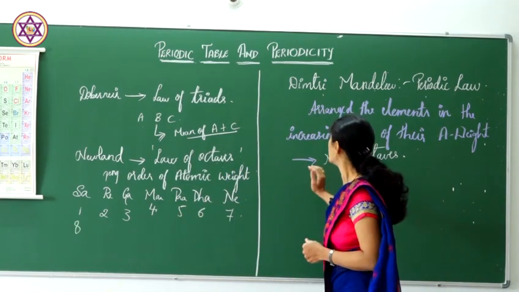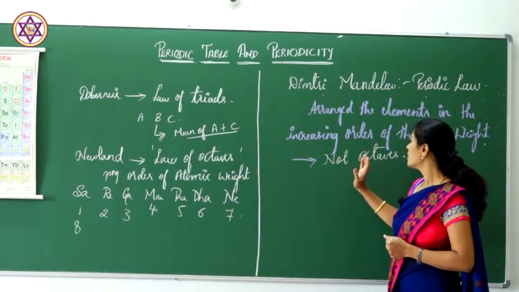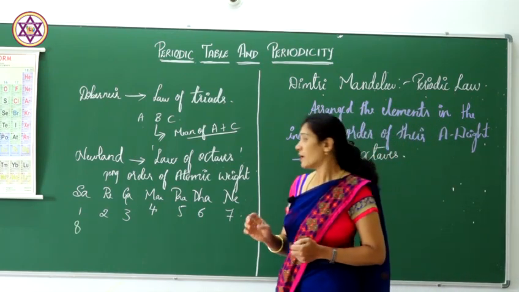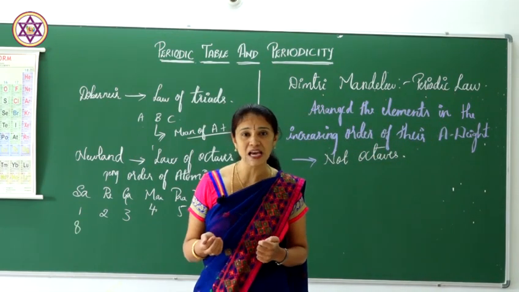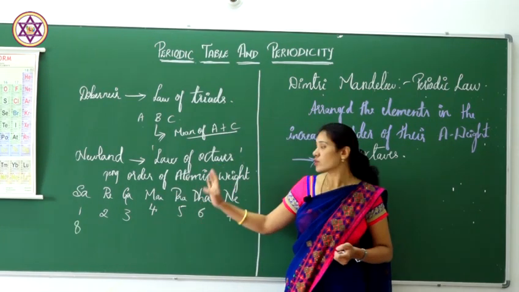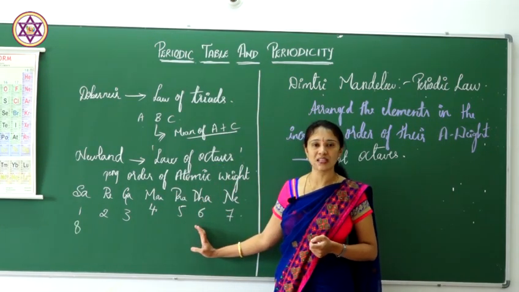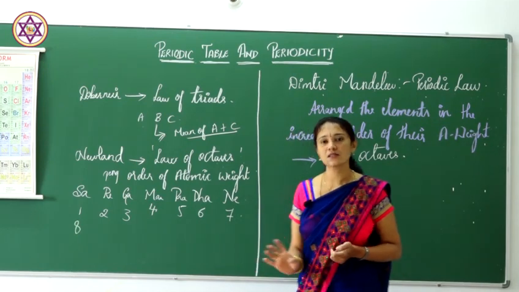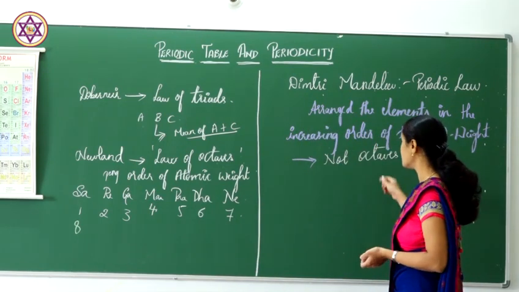After the discovery of noble gases, the law of octaves was discarded, because there was no discovery of noble gases then.